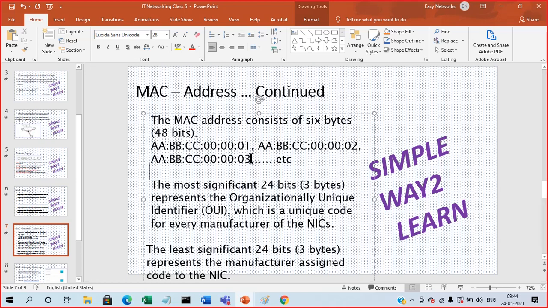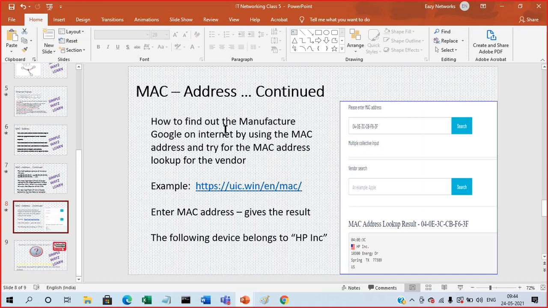This is a sample MAC address. This is how the companies assign them. How do we find which company manufacturer a MAC address belongs to? By using Google, we can search it.